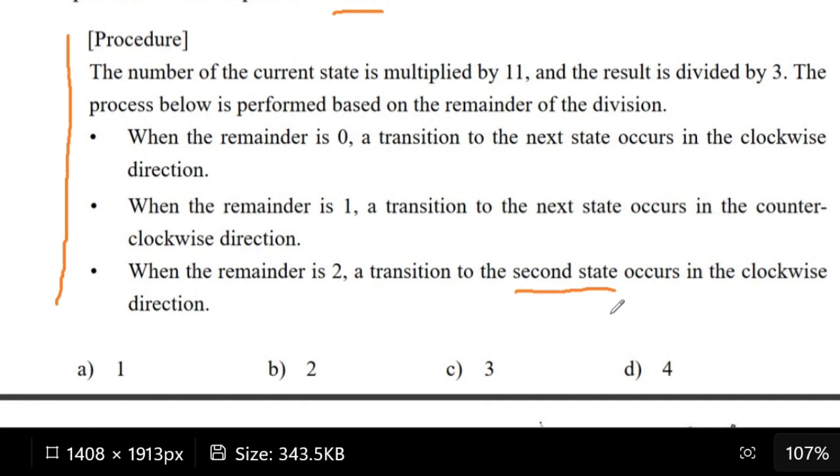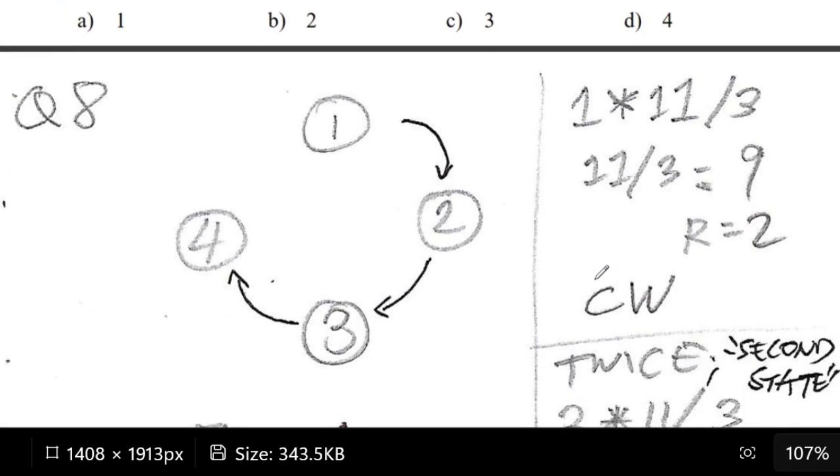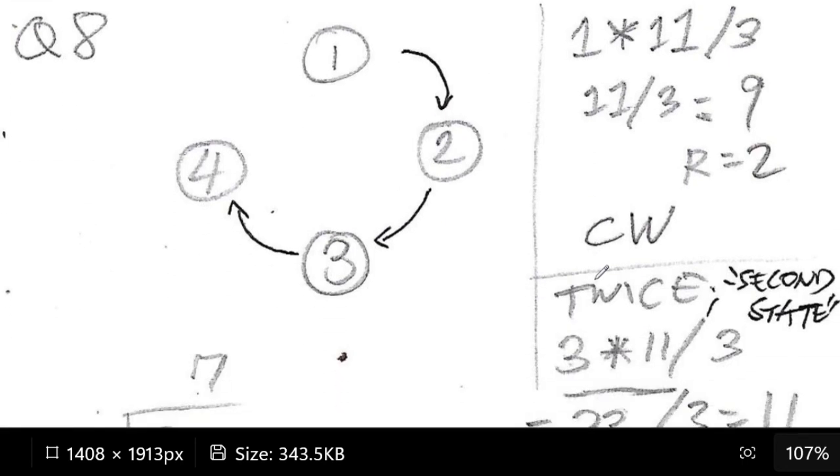Okay, so knowing about these things, let's see what I wrote in my notes. I have here the diagram again, and what we need to know is if we're starting from the first state, where are we going to go?